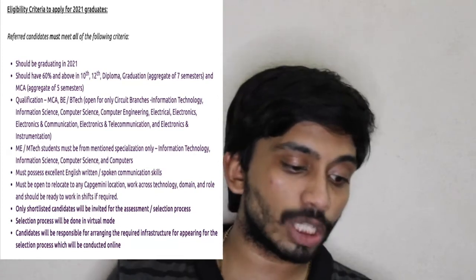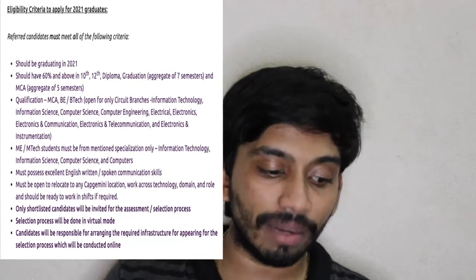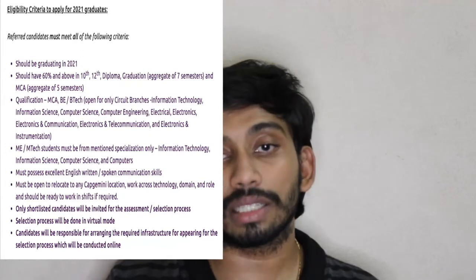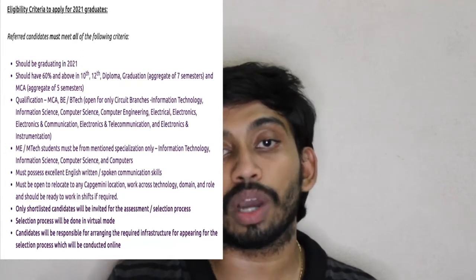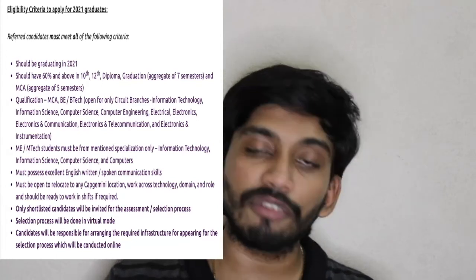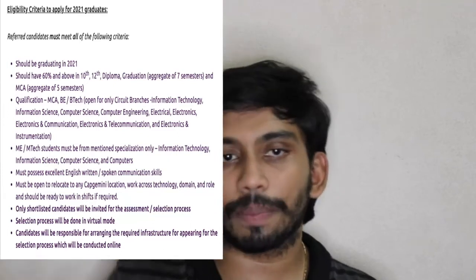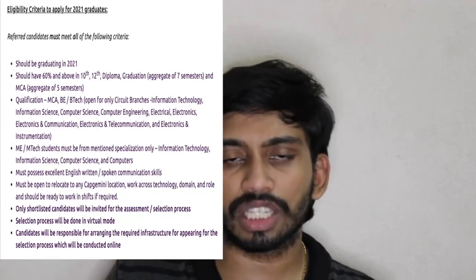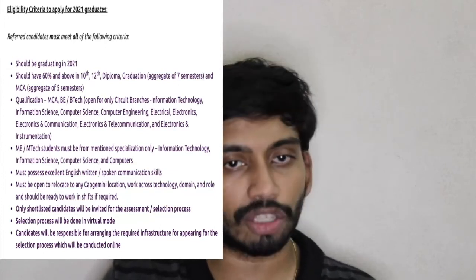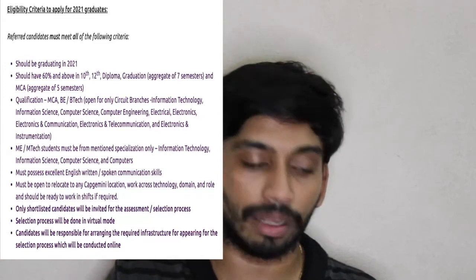The first one is that the student is supposed to be a 2021 passed out. Not 2019 passed out or 2020 passed out. It is eligible for those students who are 2021 passed out alone, and those people can be from BE, BTech or MTech backgrounds as well. You can see which branches are eligible. Only mechanical and civil are not eligible, but the remaining branches are all eligible. Kindly have a glance over here where all the branches are mentioned.